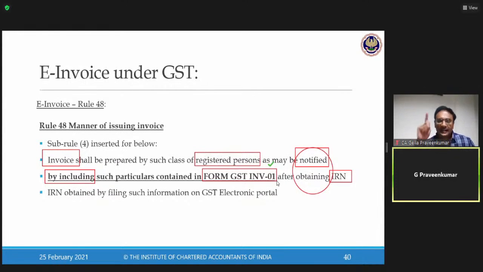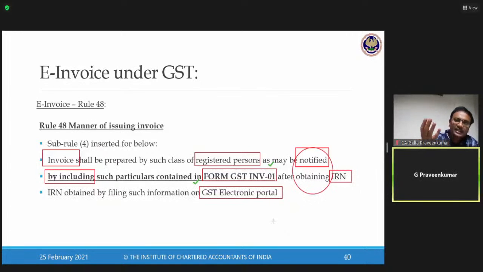So unless you quote IRN, unless you quote that QR code, this is not going to be a valid invoice as per Rule 48. IRN should be obtained by filing such information on GST electronic portal. So they say, how do you get this IRN? There is a notified GST electronic portal, which is nothing but an e-invoice portal on NIC. The law says, as per this rule, only those set of notified people have to furnish that information on the e-invoice portal. The moment you furnish that data, you get an IRN.